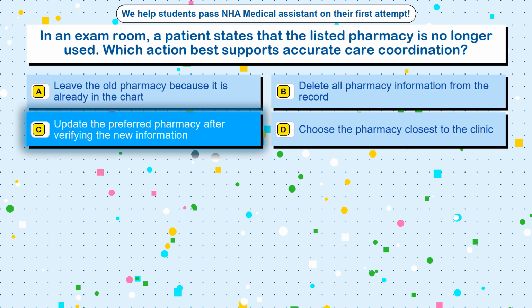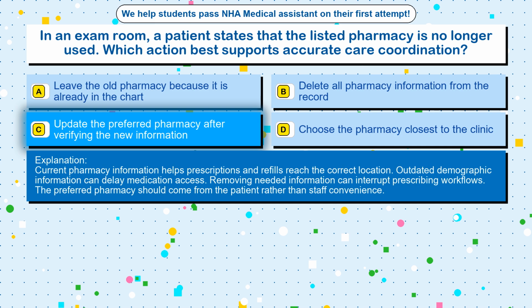The correct answer is option C, update the preferred pharmacy after verifying the new information. Current pharmacy information helps prescriptions and refills reach the correct location.